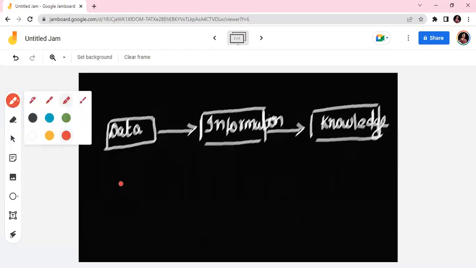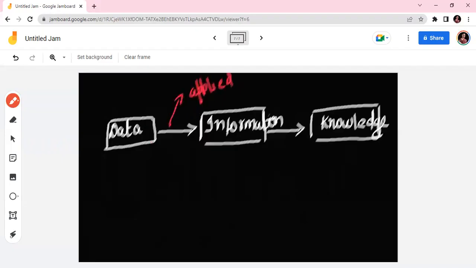So we have data, and when data is applied for a purpose, we have information. And information, if we build and process it, then that comes to knowledge. So this is the difference between data, information, and knowledge in short.